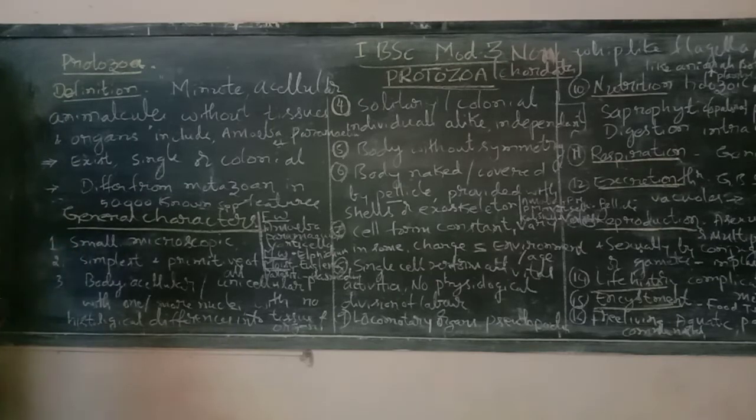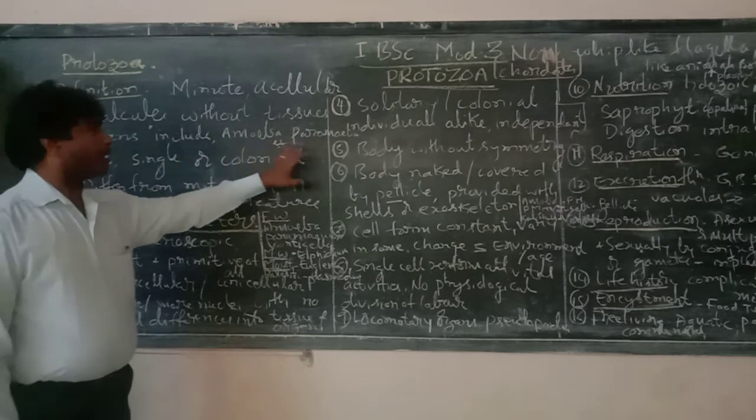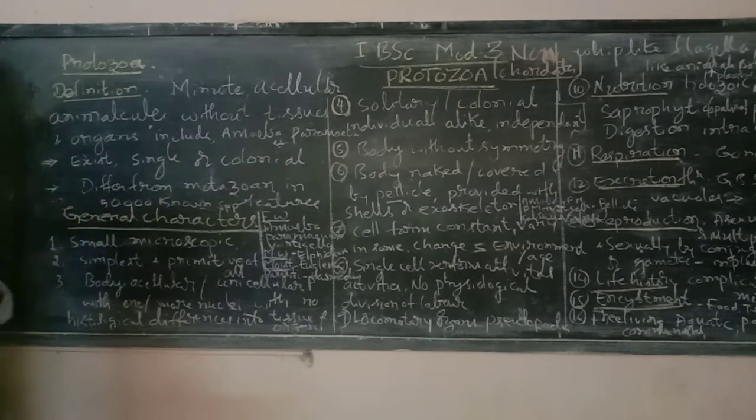Minute, acellular, also called unicellular or single-celled organisms, and they are microscopic. They are very small organisms which cannot be seen with our naked eyes. They can be seen only under a microscope. Such life forms are called microorganisms. Minute acellular animalcules without tissues or organs, the protozoans include amoeba, paramecium, euglena, etc.